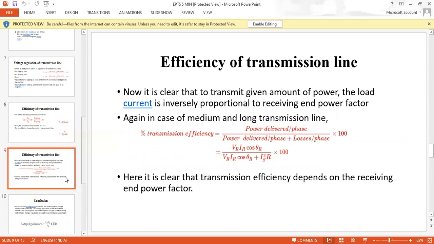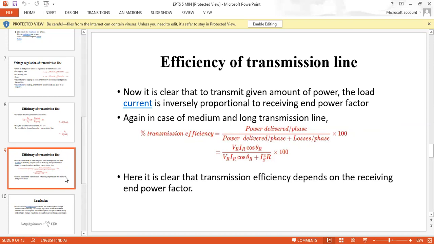Again, in case of medium and long transmission lines, percentage of transmission efficiency is equal to power delivered per phase divided by power delivered per phase plus losses per phase, into 100, where VR IR cos phi R is nothing but the power delivered per phase, divided by VR IR cos phi R plus I square R, which is nothing but the losses. To get it in terms of percentage, we are multiplying by 100, so we can get the efficiency of the transmission line.